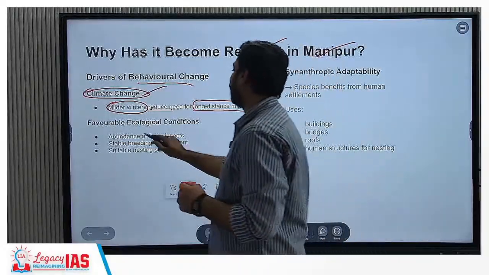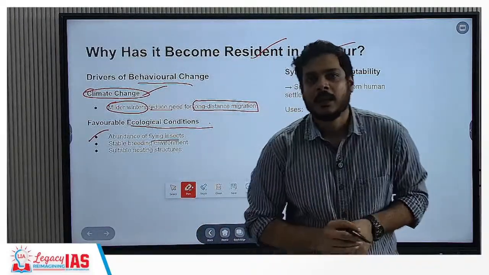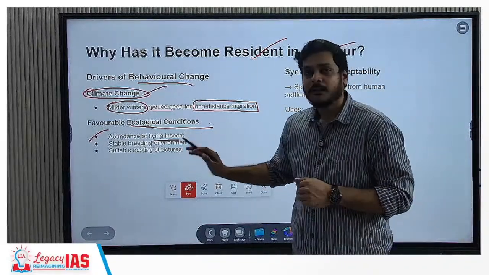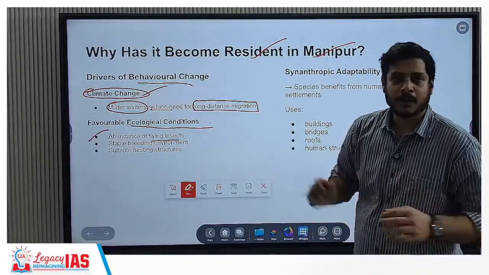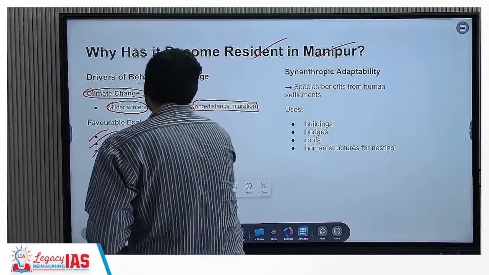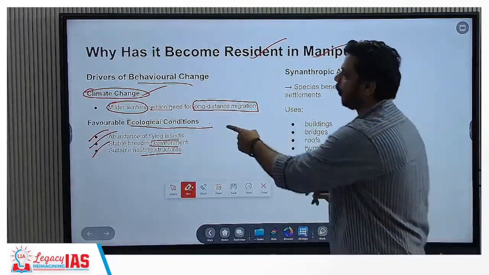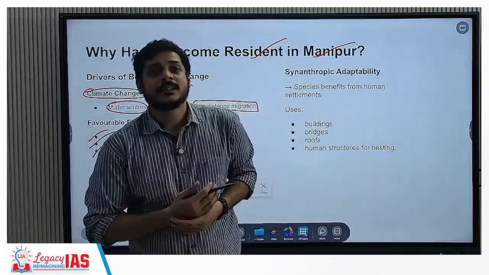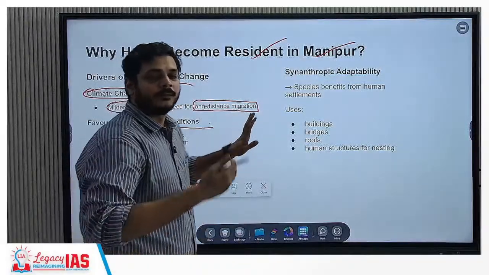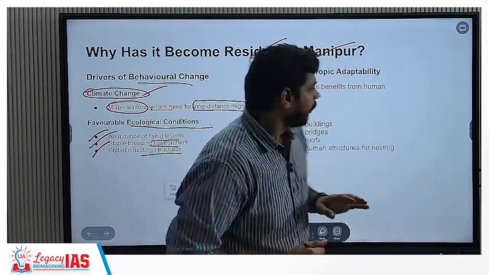Second, favorable ecological conditions: abundance of flying insects. Remember, we talked about them being insectivorous, and they catch and trap insects mid-flight. Here in the Imphal Valley, they find an abundance of food, that is, flying insects. Then a stable breeding environment: suitable nesting structures are also built in these kinds of landscapes. This helps with their food niche, habitat niche, as well as reproductive niche. All of these niches are already found here, and that is why they convert. They will not go to different places when they are getting everything in one place.